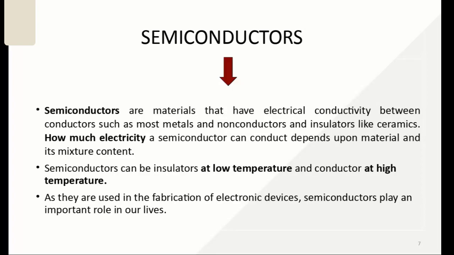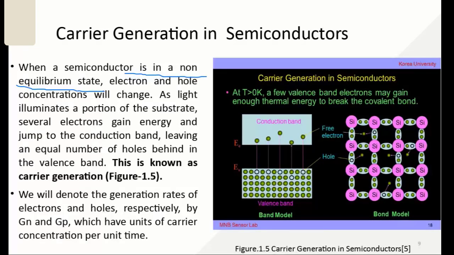Semiconductors are very important materials in electronic and electrical devices, because the current conduction is due to two types of charge carriers, electrons as well as holes. In non-equilibrium states, recombination is not taking place, and in that case they constitute the current because we are applying an electric field.